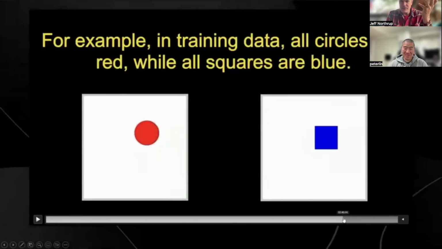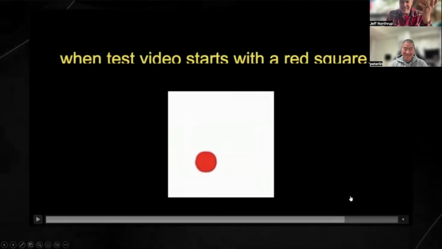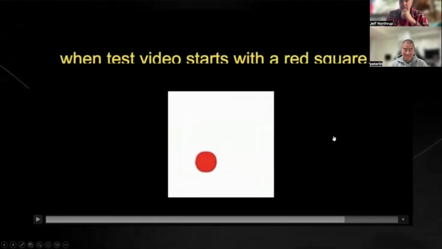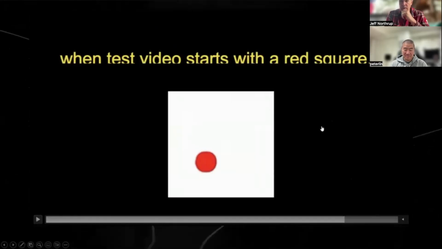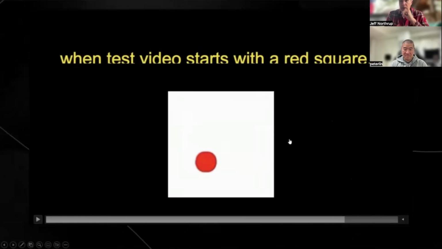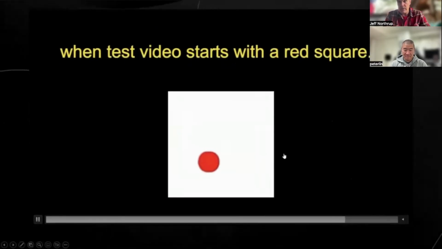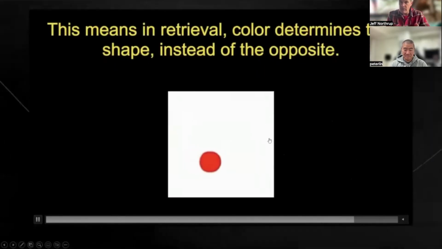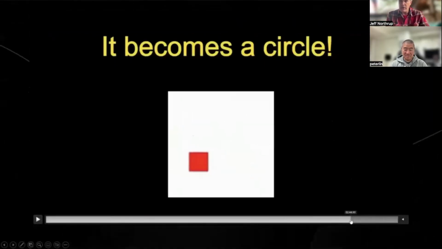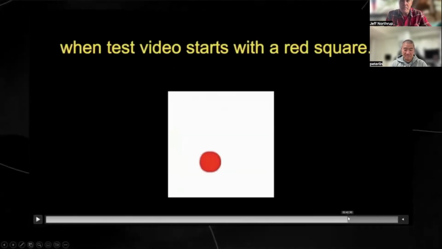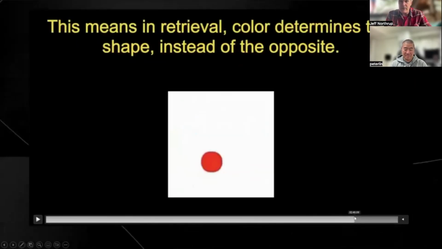Yep. So it changed the square into a circle midway through. Yes. And this was part of their proof that it was an out of distribution error, because it had only memorized, and this is a key word, right? It had only seen and therefore memorized certain shapes and certain colors going certain directions. So even though this is a two-dimensional example, it's a profound one, and you can see how it'd be easy to miss this, right? In terms of out of distribution.